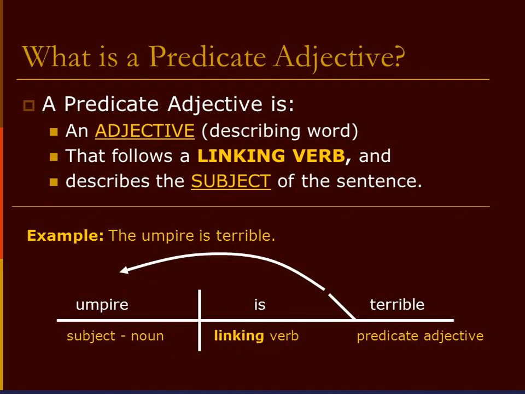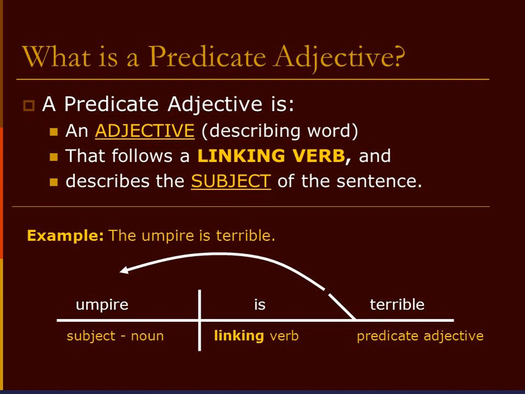So, what is a predicative adjective, children? A predicative adjective is an adjective that follows a linking verb and describes the subject or the noun of the sentence. Now, as we have seen in the before slide, the adjective can be after a verb or it can be before a noun. Now, predicative adjective is such kind of adjective where you have adjective after the linking verb, that is after the helping verb.